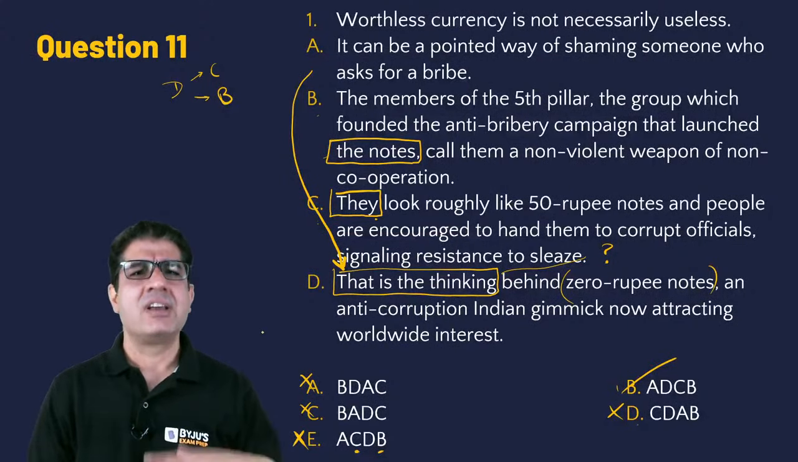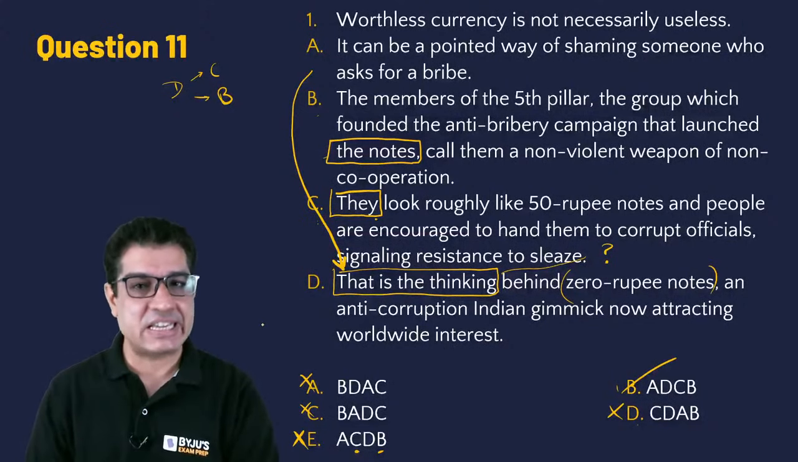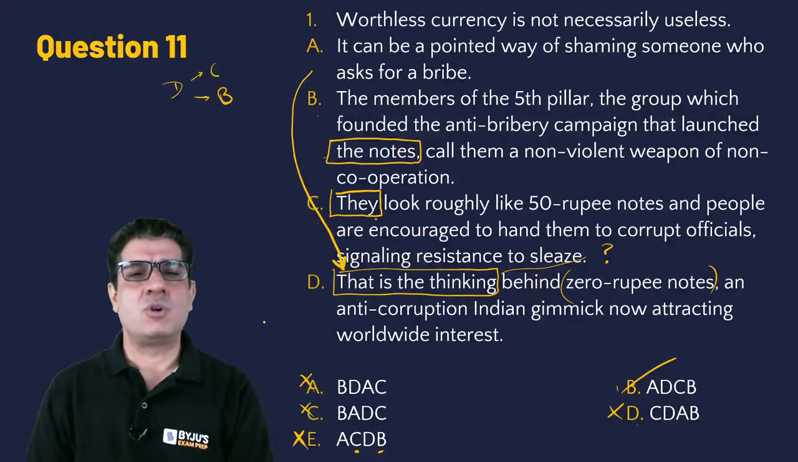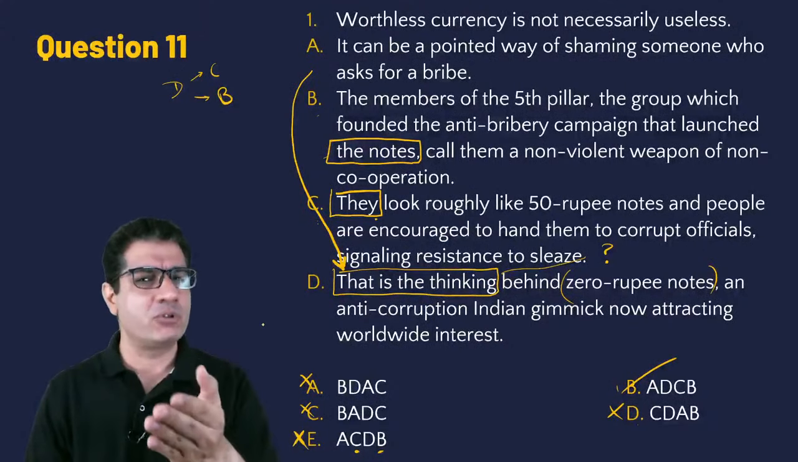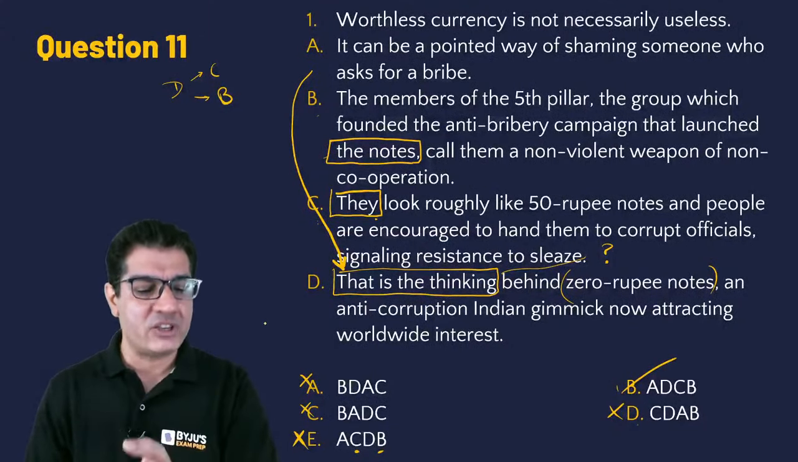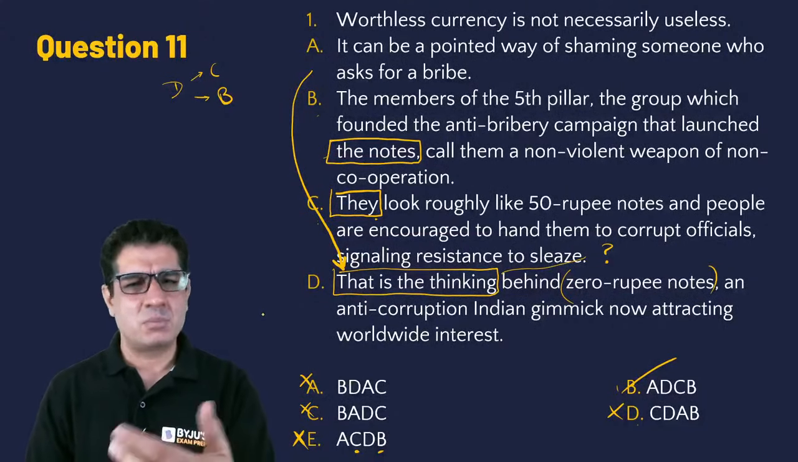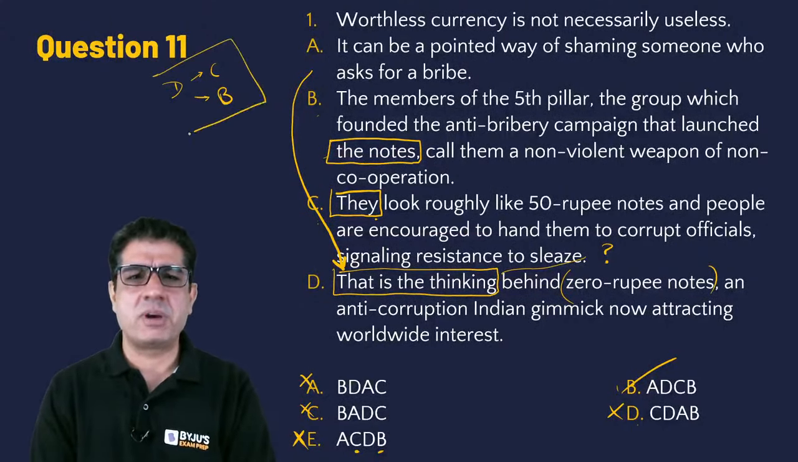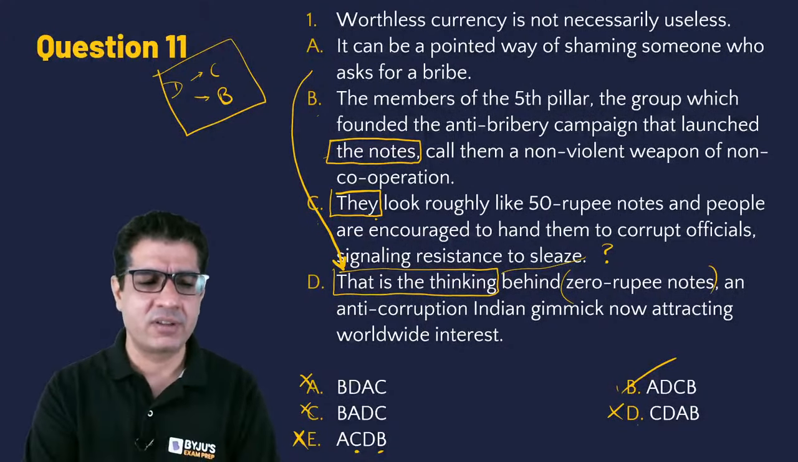So you notice a pronoun comes after the noun. So C after D. Then B, the notes. You introduce the notes once and later when you refer to them, you'd use the notes. And therefore B should also come after D. And the moment we identified this, we could eliminate options A, C, D and E and zero in on B.